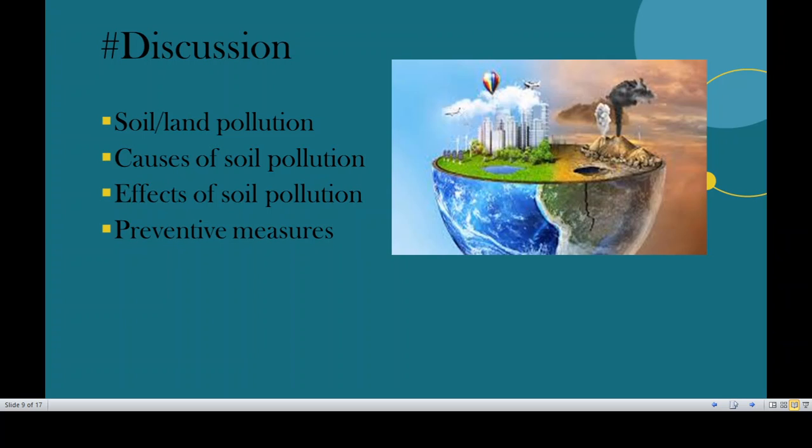Today we are going to discuss what is meant by soil pollution. First of all, we are looking to understand soil pollution by giving a simple definition and understanding some of the scientific words related to the pollutant. The second thing we will discuss is the causes of soil pollution. Next are the effects of soil pollution and preventive measures. So let's understand what you mean by soil pollution itself.